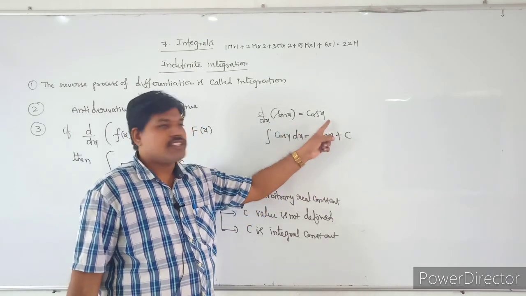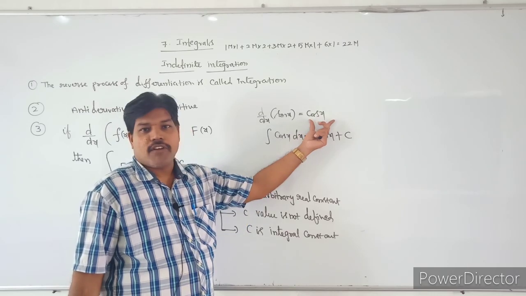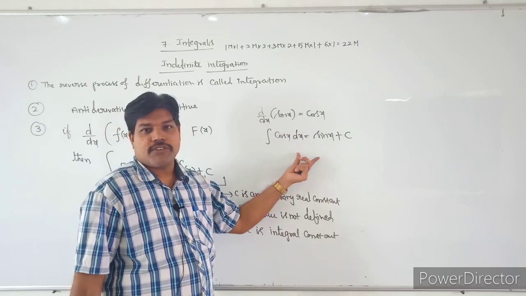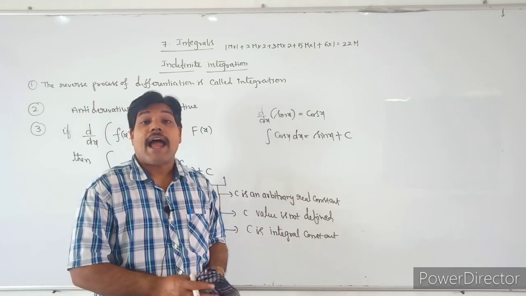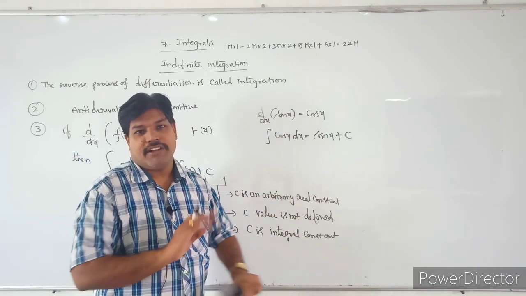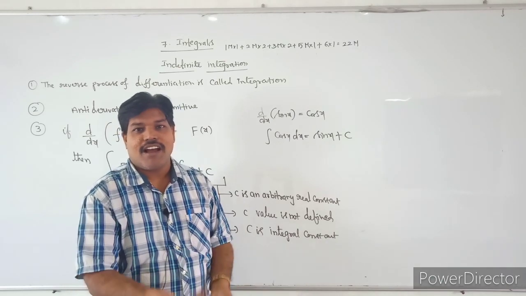The derivative of sin x is cos x, you already know that. But for the integral of cos x, what is the antiderivative of cos x? That is nothing but the integral of cos x dx, which is sin x plus c. So we are calculating the antiderivative in integration. Do you understand that? That is the difference between differentiation and integration.